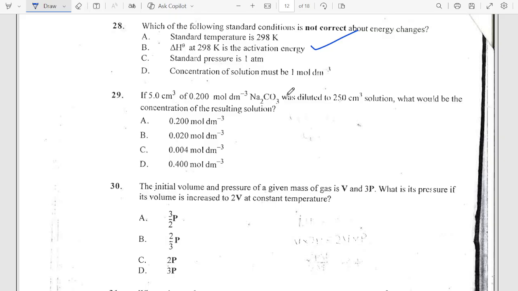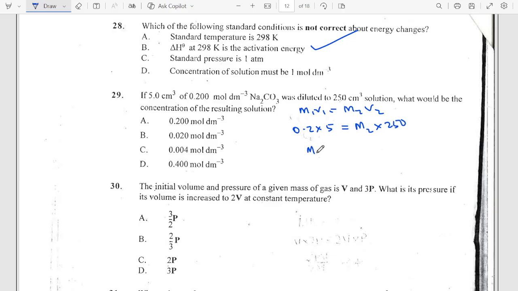Now, in the principle of dilution, we have a formula that M1V1 is equal to M2V2. So M1 is the initial concentration, which is 0.2. V1 is the initial volume, which is 5. M2 is the final concentration, that's what we are looking for. The final volume is 250 based on the question. It was diluted to this.